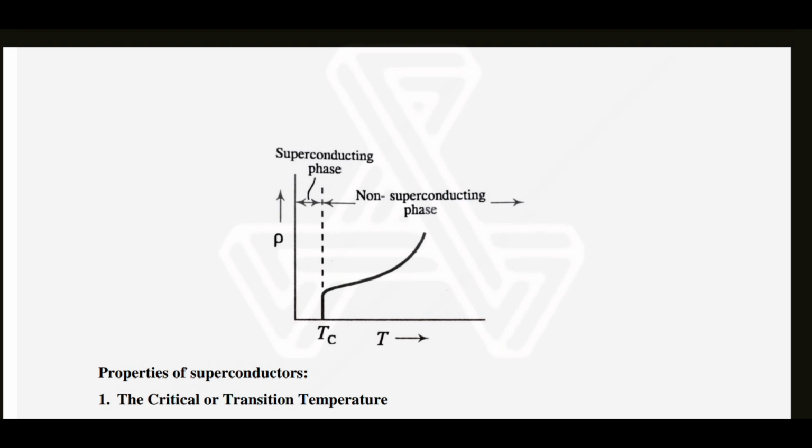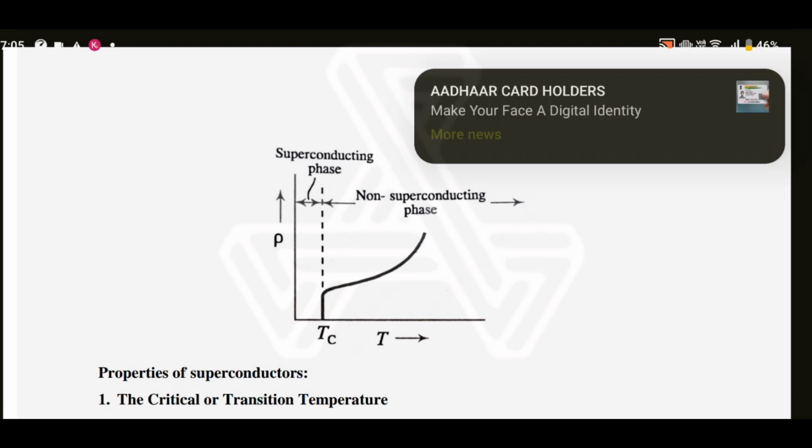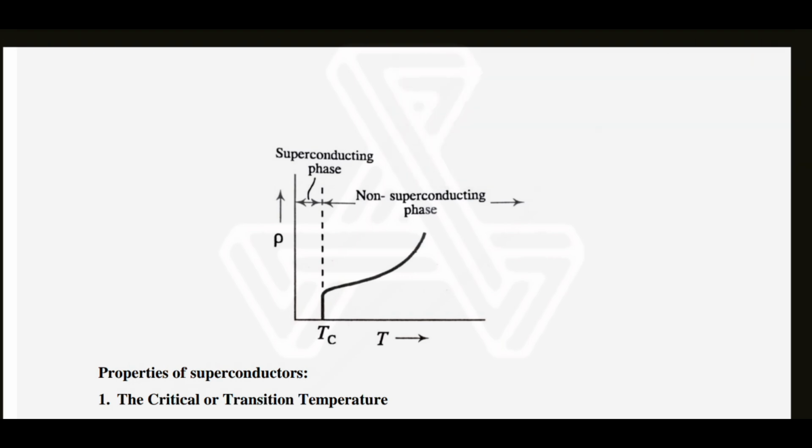This is the figure, which is rho versus T, showing the superconducting phase of a material and non-superconducting phase. Tc is the temperature where the resistance abruptly drops to zero and it becomes the superconducting phase. Then again, as the temperature increases,